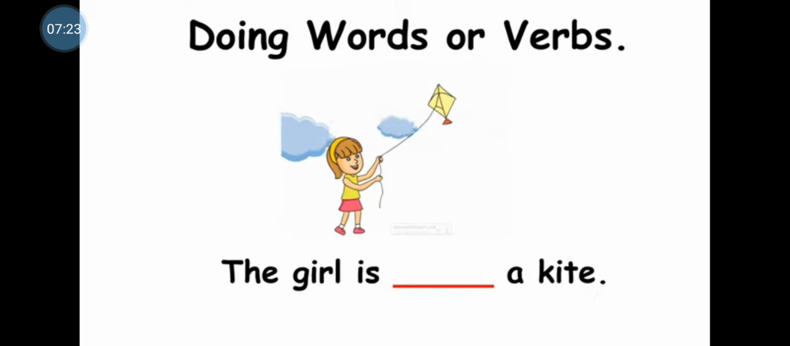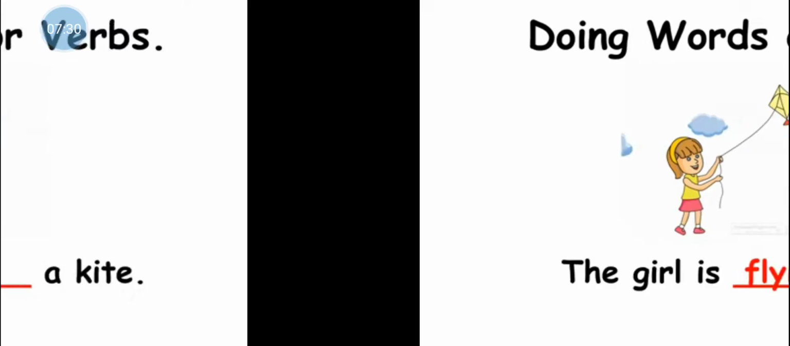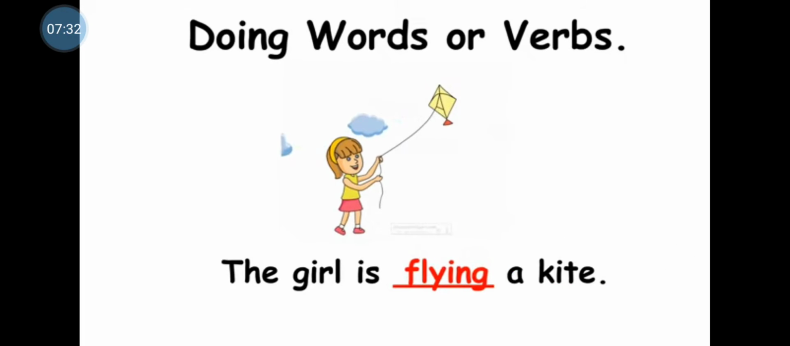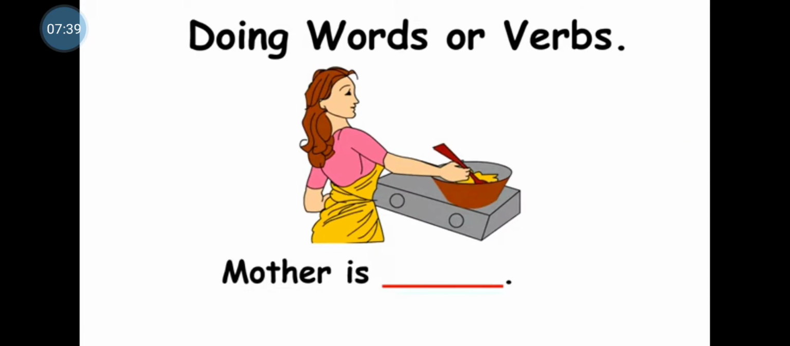The next sentence is, the girl is dash a kite. What is the girl doing here? The girl is flying a kite. So the doing word or the action word over here is flying. Let's take a look at the next example. Mother is dash. What is the mother doing here? Yes. Mother is cooking. So the verb here is cooking.